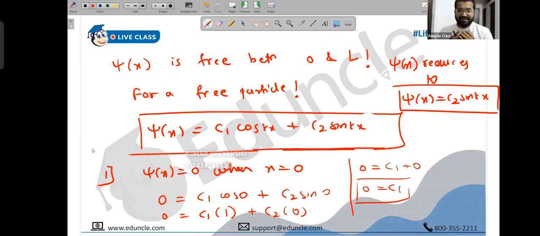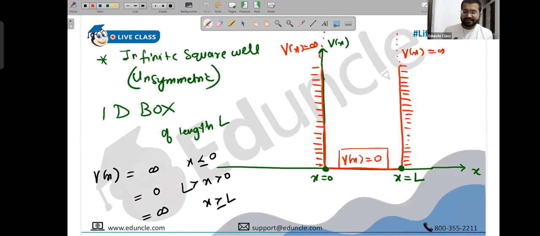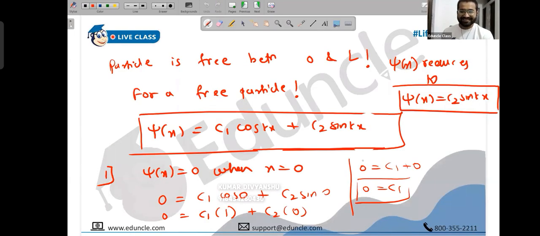Sir, what do you mean by psi of x is free between 0 and L? I mean the particle is free between 0 and L. It is not the wave function; the particle is free. V of x is 0, no potential. Free particle. Understood now. So the particle is free between 0 and L, and for a free particle you already know the wave function.